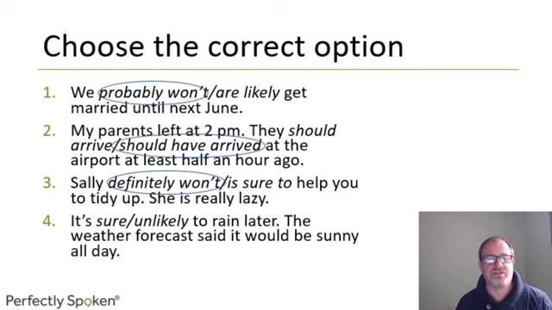Okay, next one. It's sure or it's unlikely to rain later. The weather forecast said it would be sunny all day. Again, both are possible in terms of the grammar of the sentence, but only one works logically in terms of the meaning, and that is unlikely. The weather forecast said it would be sunny today. We don't expect it to rain later, so it's unlikely to rain.